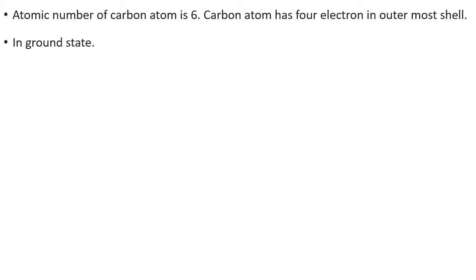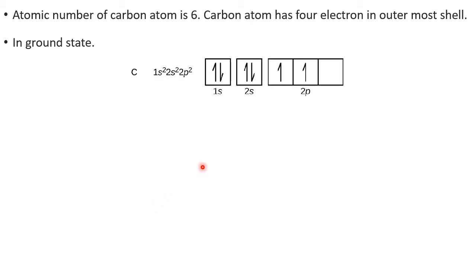Because of its valency. The atomic number of carbon is 6. Now this is the box diagram for writing the electronic configuration: 1s2, 2s2 and 2p2. Here Hund's rule is maintained. As long as place is available, they don't go for pairing. This is the electronic configuration of the carbon atom in the ground state.